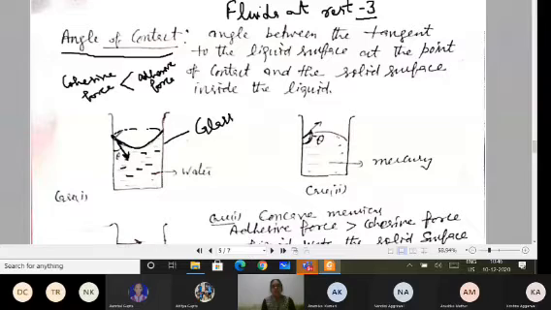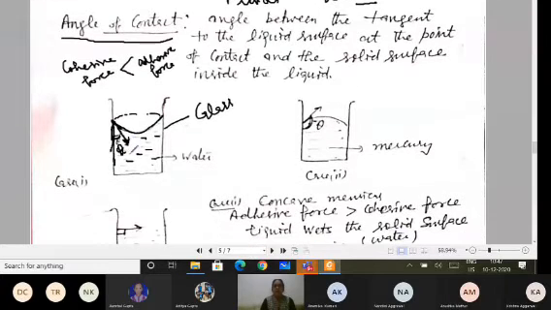Now, the angle of contact I can find from anywhere the liquid is in contact with the glass. At that point, I have to draw a tangent. And here, this is the line which is between the water and glass molecules, the surface. You can find it at any point. So what is the angle between these two? That is your theta. And I call this angle the angle of contact.